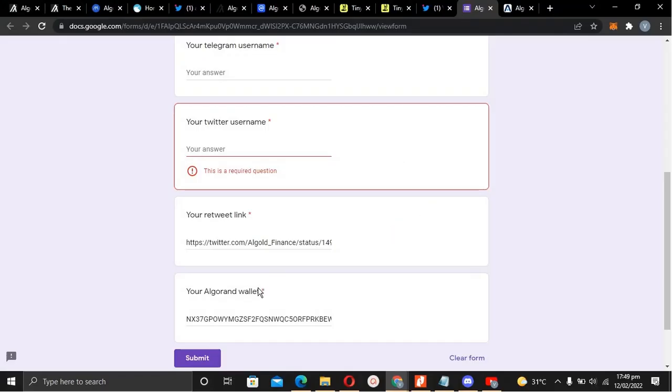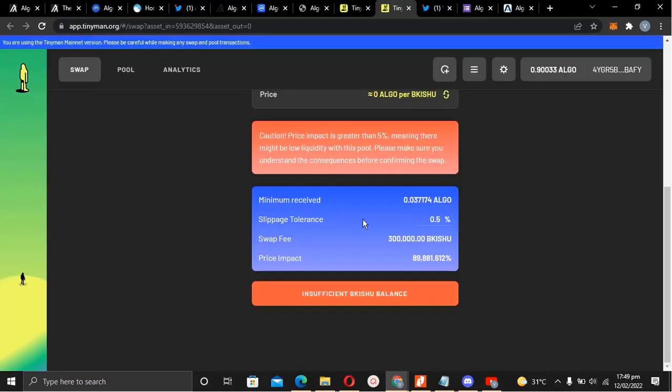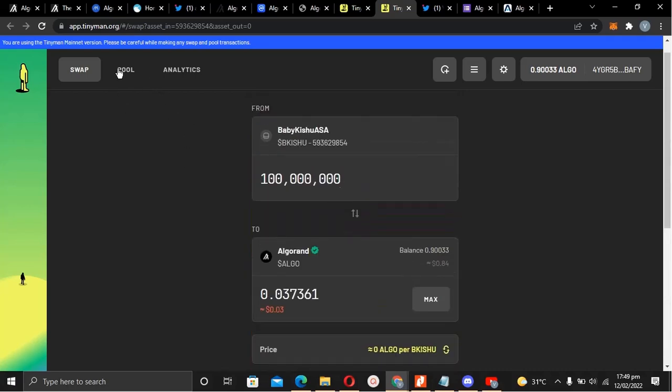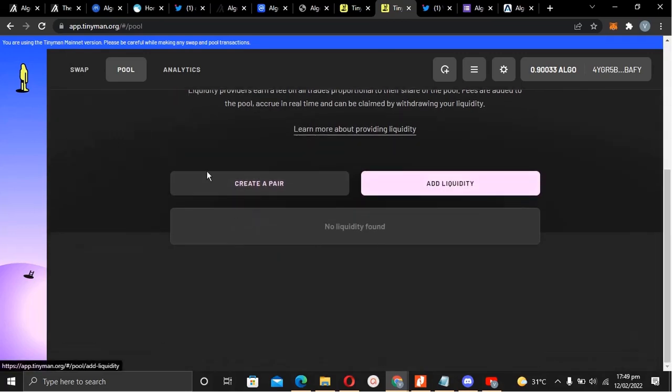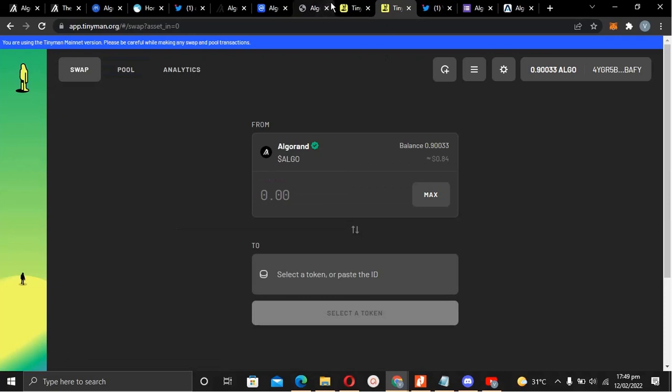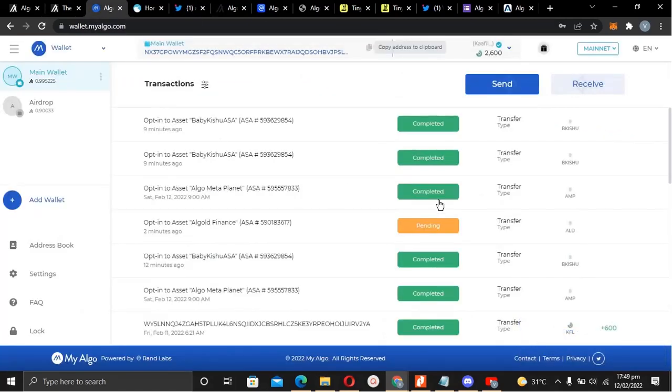So that wraps up everything about how to do an airdrop on the Algorand wallet network. Once I get my token and I feel like I want to sell, I've made good profit, I come over to Tinyman and make my swap. And if I want to provide liquidity, you can do that. Add liquidity, all of that. So this is actually all of it for the airdrop on the Algorand network.